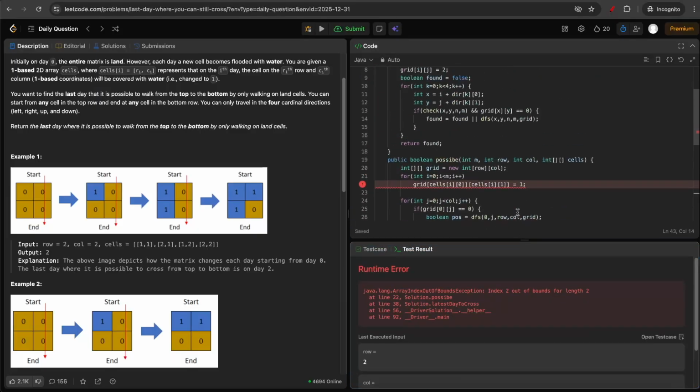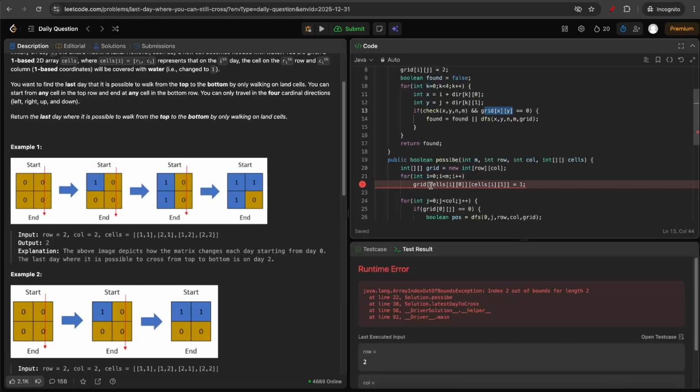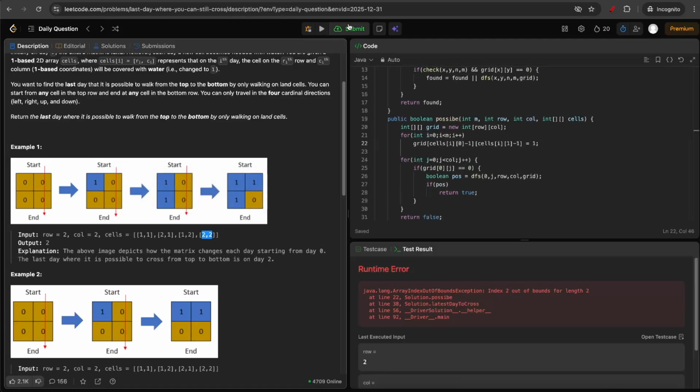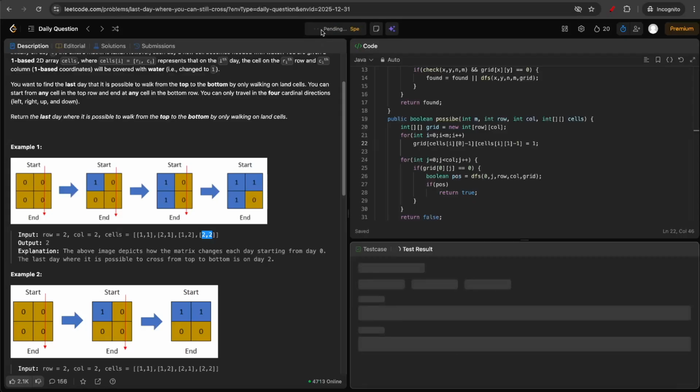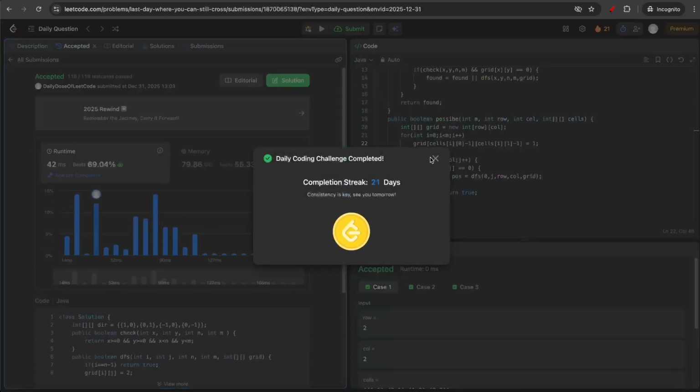Okay. Also one thing, the cells are given in 1 based indexing and our grid is formed on 0 based indexing. So 1, 1 will essentially mean 0, 0. So for all the values, you have to subtract 1. And similarly, if you see for this 2, 2, this denotes 1, 1, which is the last cell, first row, first column. Okay, now let me test it. We submit. Yeah, and it works.